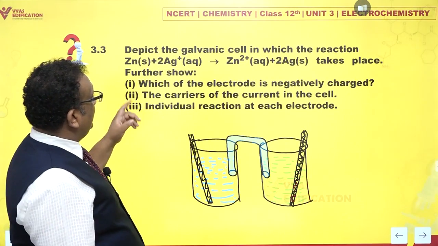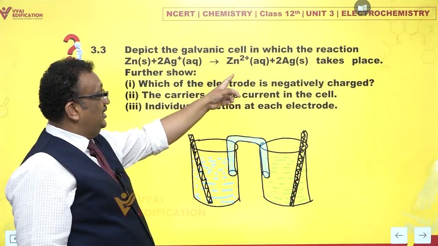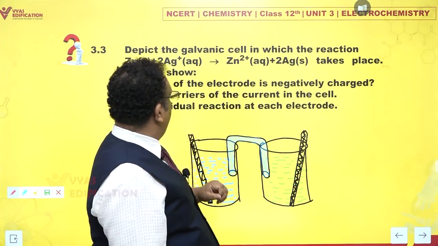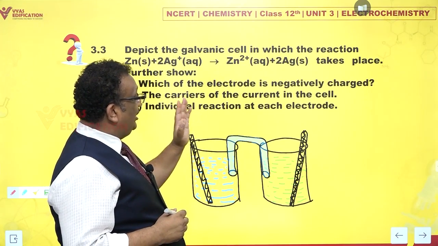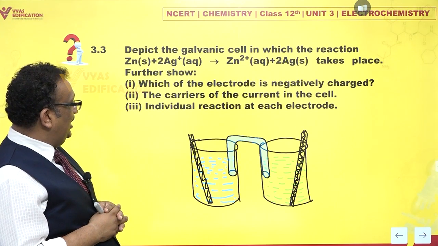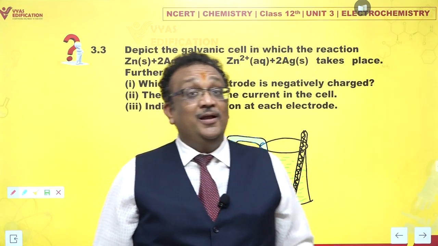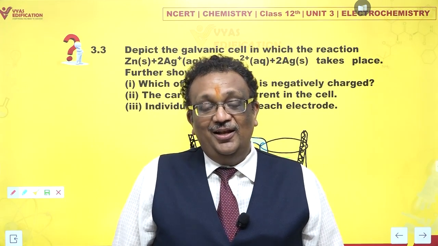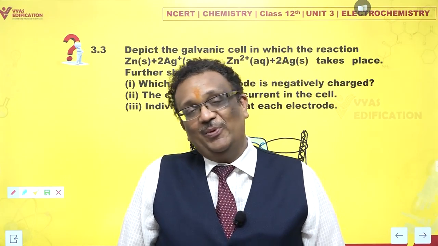Done. Depict the galvanic cell in which the reaction zinc solid plus 2Ag+ giving you zinc ions plus 2 silver takes place. And further show which of the electrodes is negatively charged, the carriers of electric current in the cell and individual reaction at each electrode. So we are supposed to construct a simple galvanic cell of what is called a metal-metal ion electrode, and we are supposed to discuss and explain that.